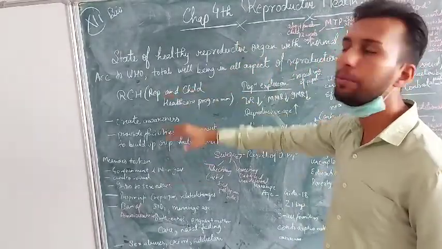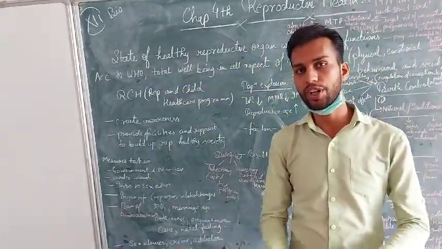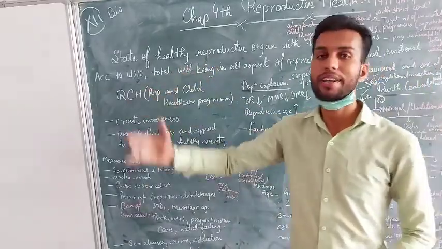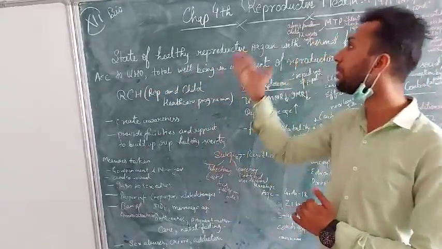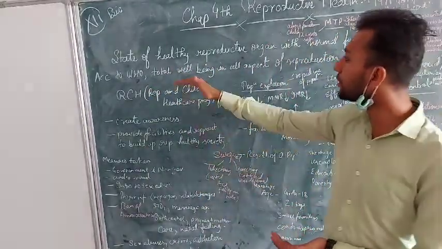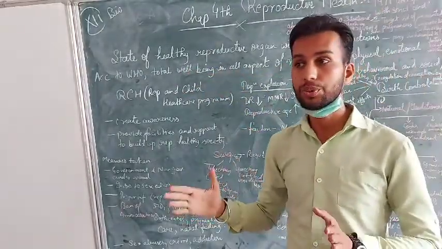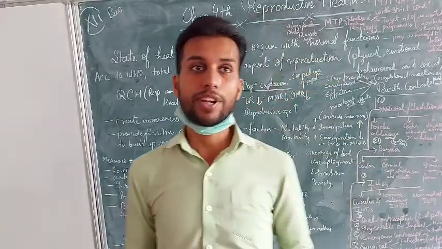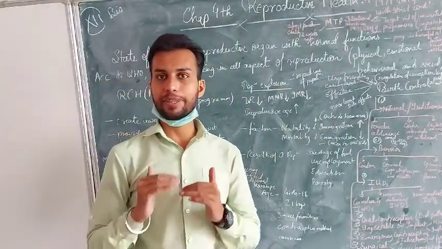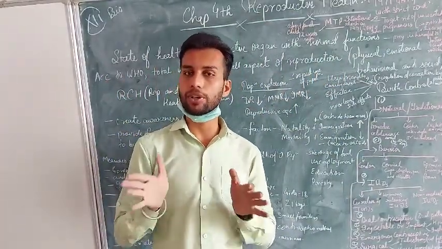Now further, we know that the World Health Organization had put forward a definition of reproductive health: the total well-being in all aspects of reproduction. Reproduction is a unit, and total well-being is required. When we are talking about reproduction, total well-being is required, not only reproductive health.